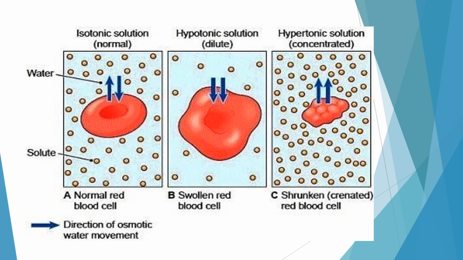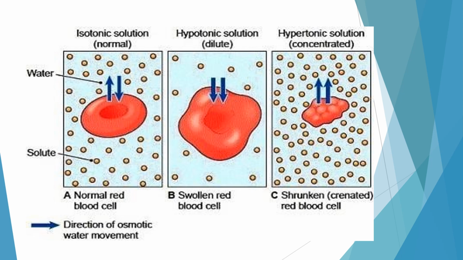When the cell is put into the isotonic solution, the concentration of water molecules both inside and outside the cell is the same, so the water is freely moving in and out. An equal amount of water enters the cell as exits the cell, and that's why the cell size remains the same.